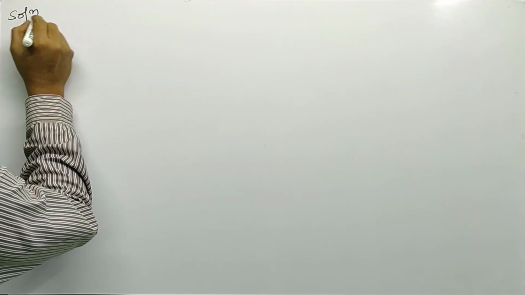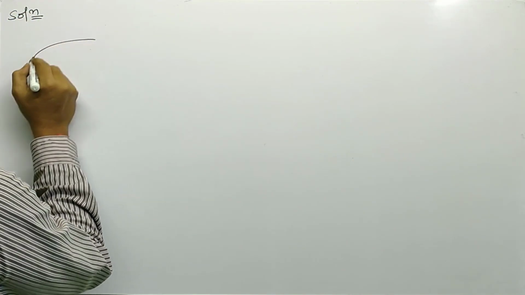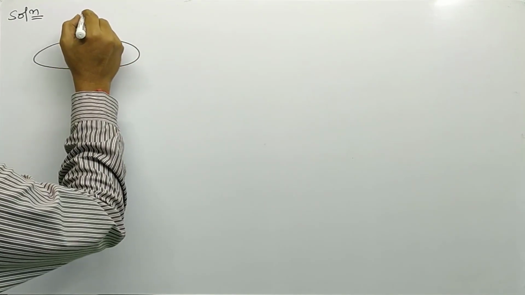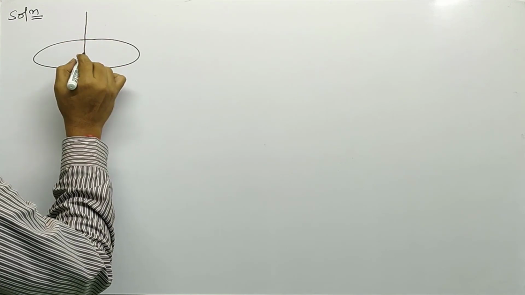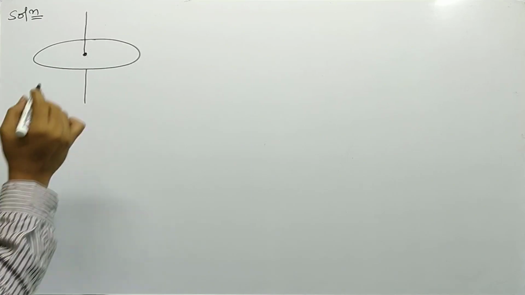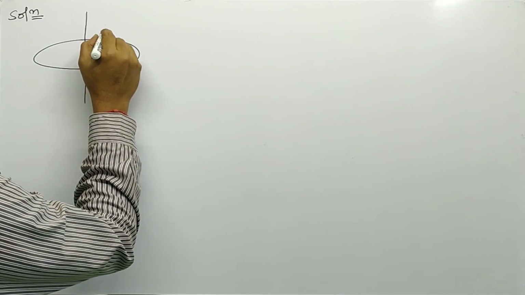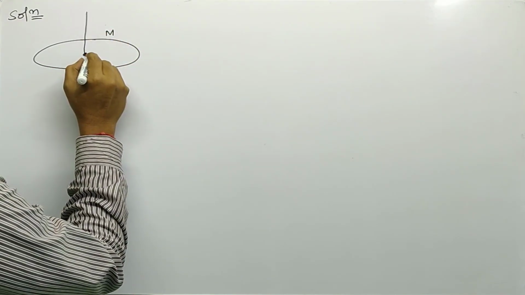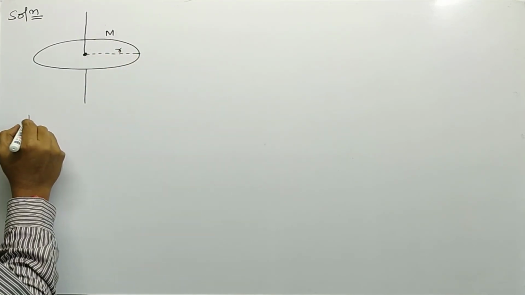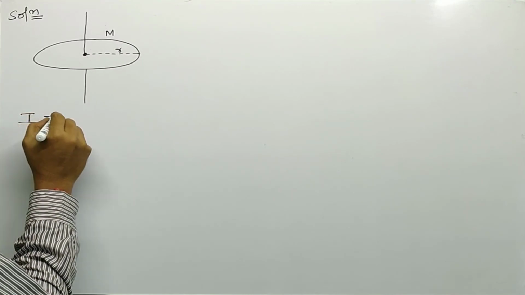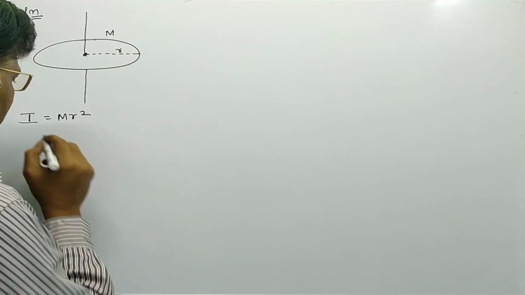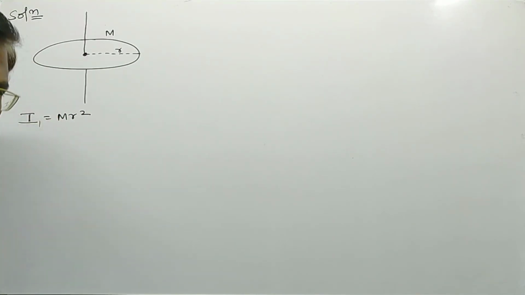Solution: A thin circular ring is given in the question. Moment of inertia about an axis passing through the center and perpendicular to its plane. Here the mass of the ring is given as capital M and the radius of the ring is given as small r. Therefore, I is equal to Mr square is the formula. Let us assume that this moment of inertia is I1.